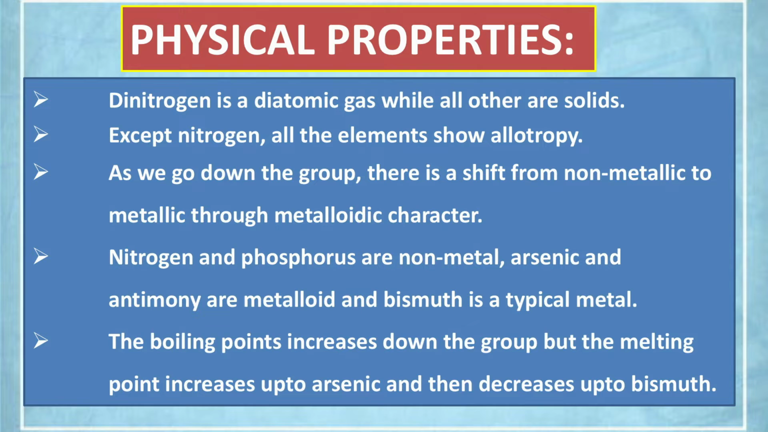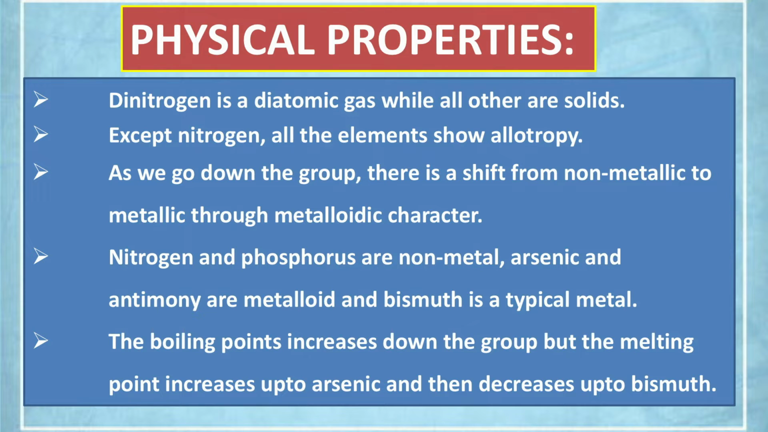Now second, except nitrogen, all the elements show allotropy. Do you know what is allotropy? It is the form of the element having different physical properties but the same chemical properties. So except nitrogen, the rest of the elements exhibit allotropy. As you go down the group, there is a shift from non-metallic to metallic through metalloidic character. What is that? Nitrogen, phosphorus, non-metal. Arsenic, antimony, metalloid. Bismuth is a pure metal.